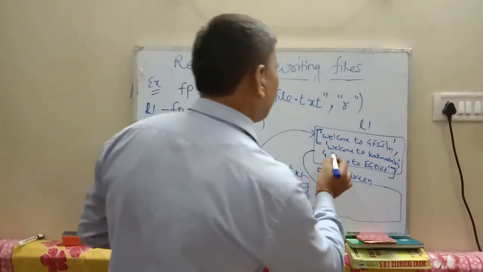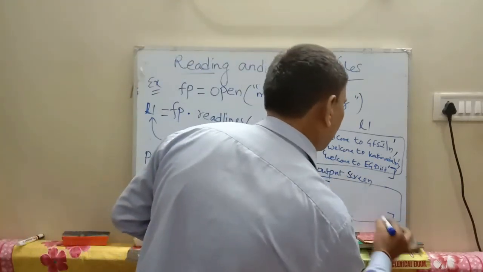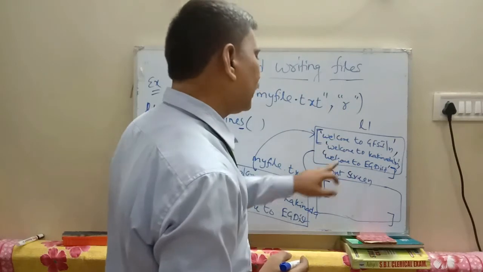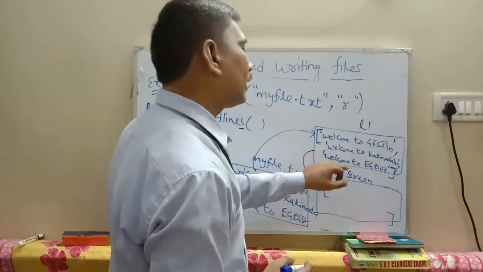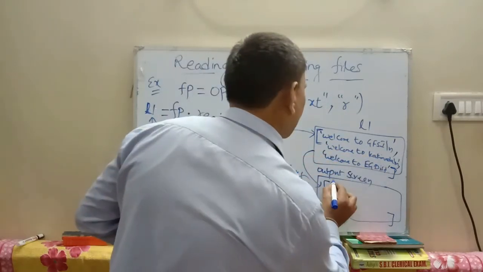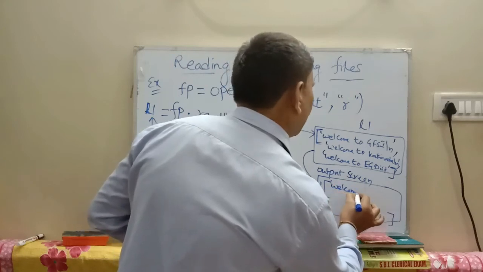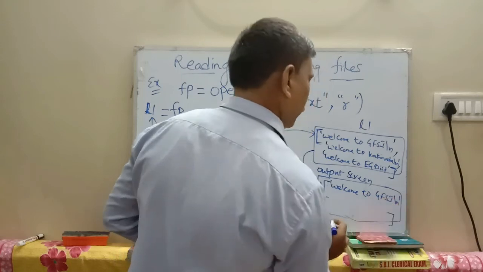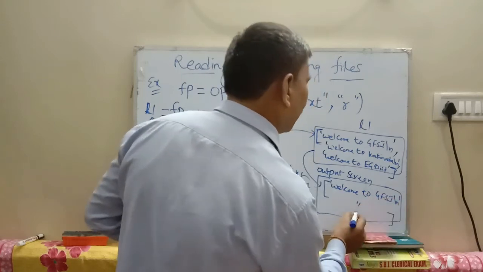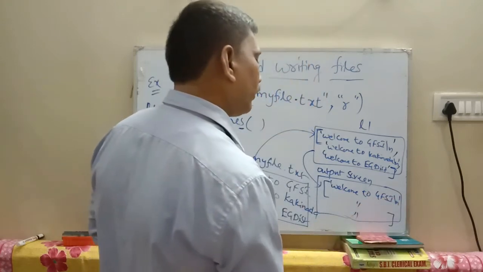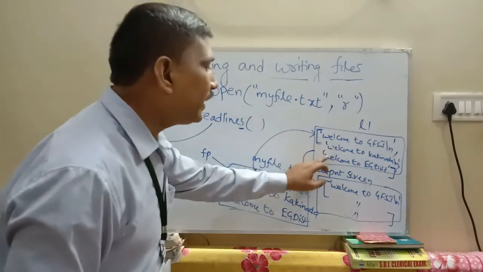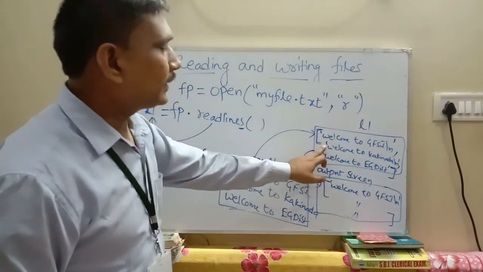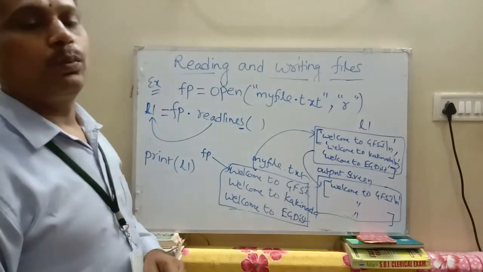See here, the same content: Welcome to GFSI, Welcome to Kakinada, Welcome to East Godavari district. All three lines are displayed as they are in this output.